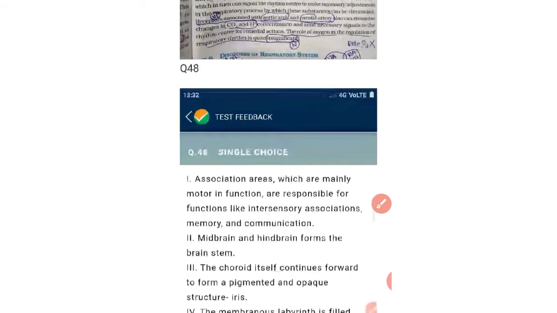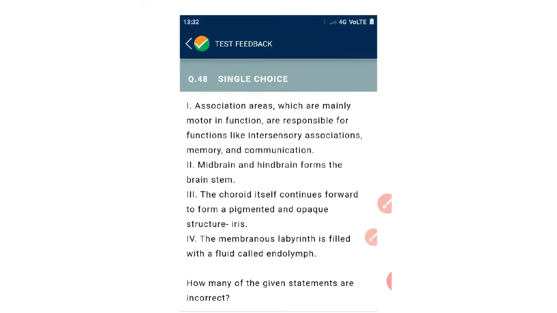Okay. Next is association area. The statement that the association area is neither completely motor nor completely sensory is incorrect as written, because NCERT mentions that large areas which are neither completely sensory nor completely motor are known as association areas, which are responsible for memory and communication.